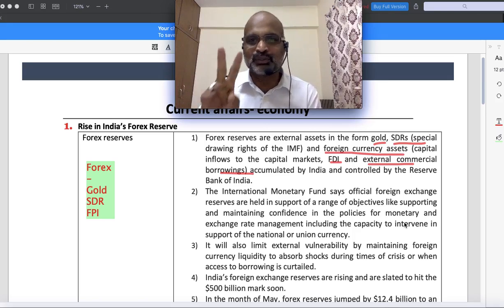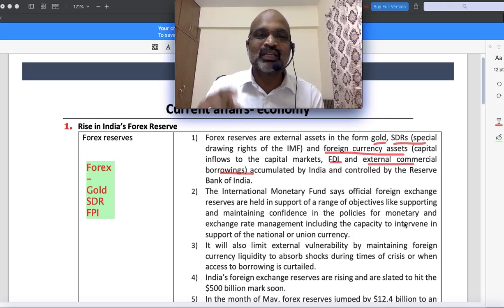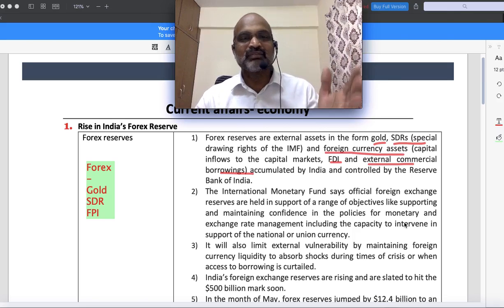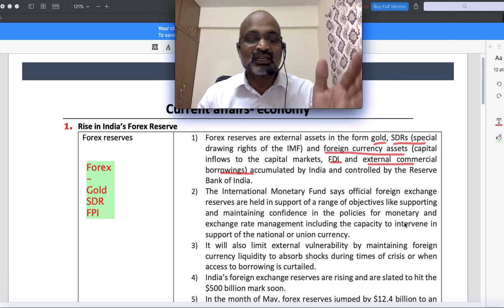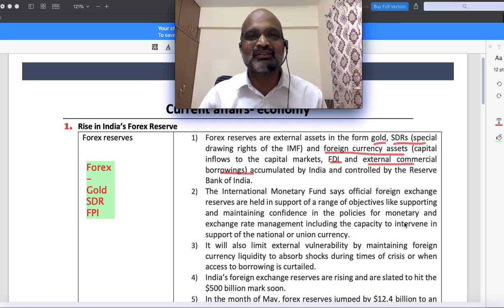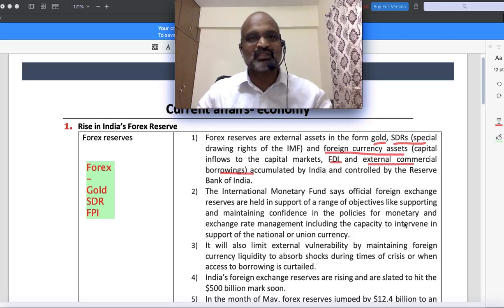But when it comes to FDI, two ways. A foreign company directly comes to India and invests in India, or if it invests in an Indian company, it will invest more than 10%. That is foreign direct investment. Generally, foreign direct investment is a long-term investment, whereas foreign portfolio investment is a short-term investment. So whatever money that we received in the form of foreign portfolio investment means a foreign company has come to India and invested in Indian company shares, which is not more than 10% of the Indian company's share capital. And foreign direct investment is basically the investment which is invested by a foreign company directly in India. I mean, they established here. Otherwise, they must have invested in an Indian company, which is actually more than 10% of the Indian company's share capital.